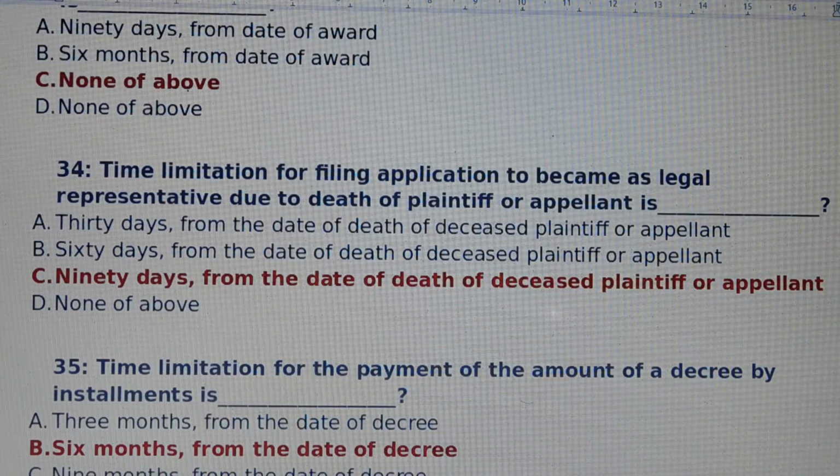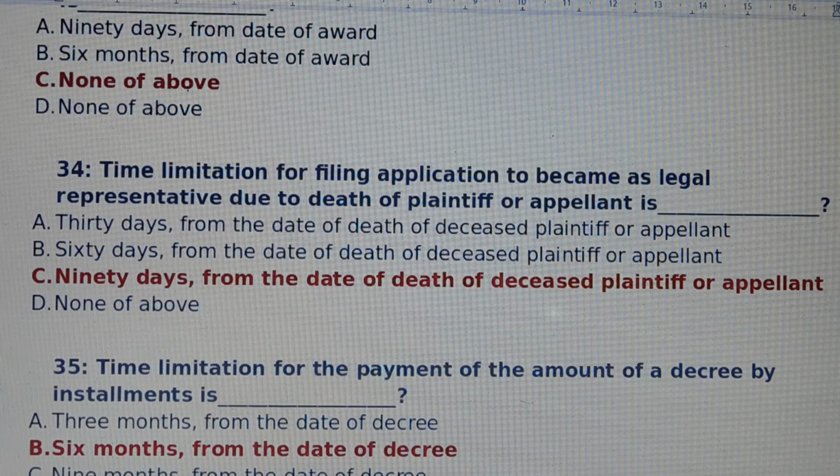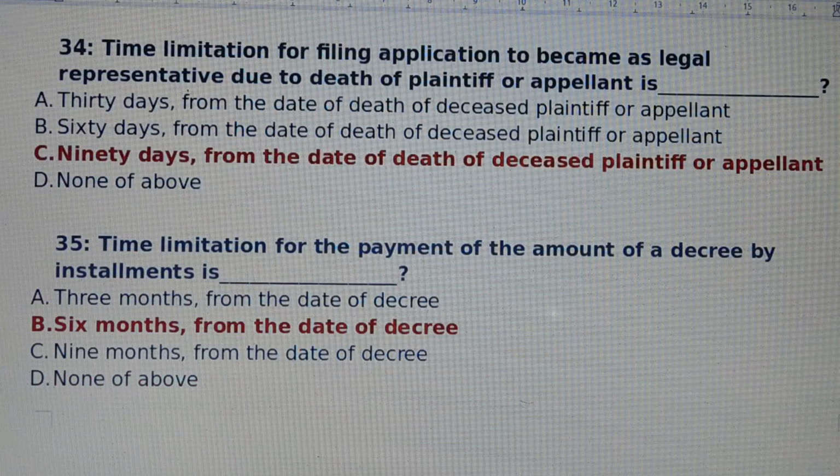Answer is option number C, 90 days from the date of death of deceased plaintiff or appellant. Question number 35. Time limitation for the payment of the amount of a decree by installment is. Answer is option number B, 6 months. Decree by installment is 6 months from the date of decree.